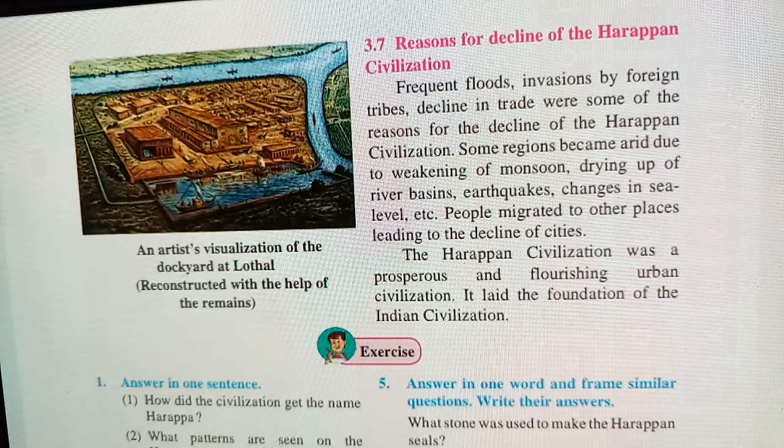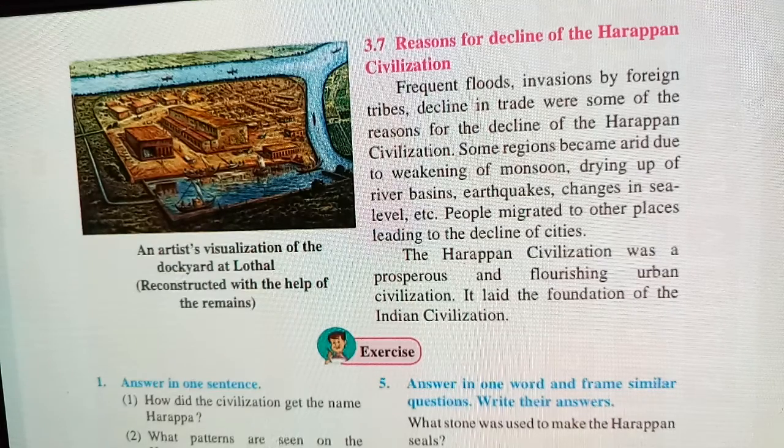Reasons for the decline of the Harappan civilization. Now what were the problems they were facing? Frequent floods, invasion by foreign tribes, and decline in trade were some of the reasons for the decline of the Harappan civilization. So that was the problem the Harappan civilization used to face. Some regions became arid due to weakening of the monsoon. Arid means they were not getting proper rainfall, so the land of that area became arid.